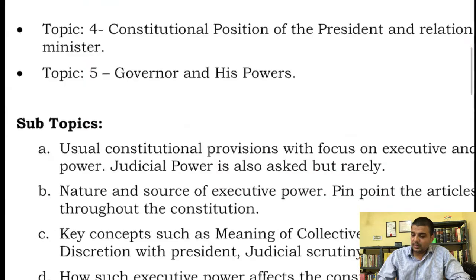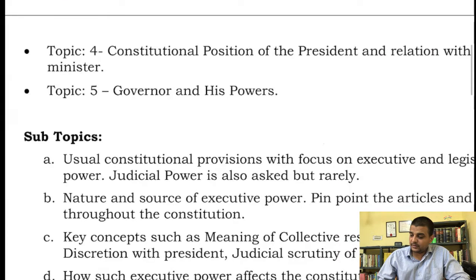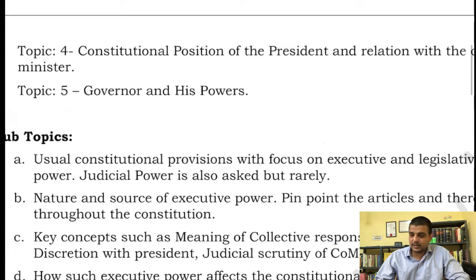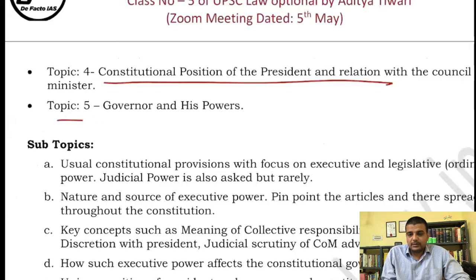That is the union executive, that is the constitutional position of the president and his relation with the council of ministers. That is the first topic that I will be talking about. And then the second topic, that is the governor and his powers, right? That is basically the state executive. Okay, so those are the two topics that I will be covering today.